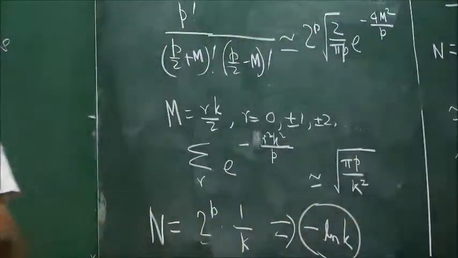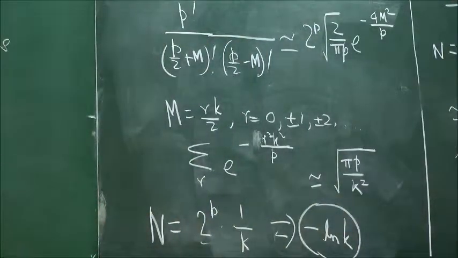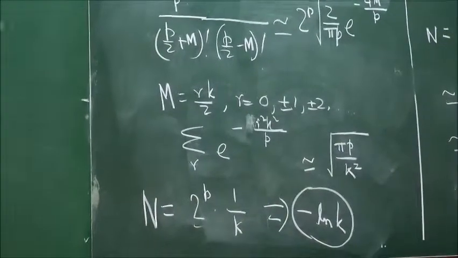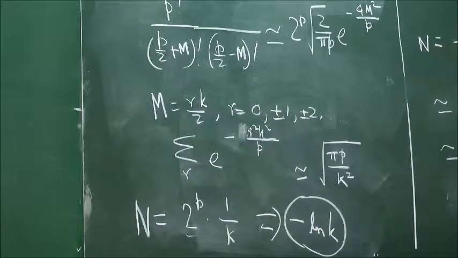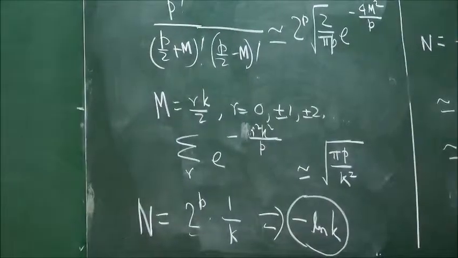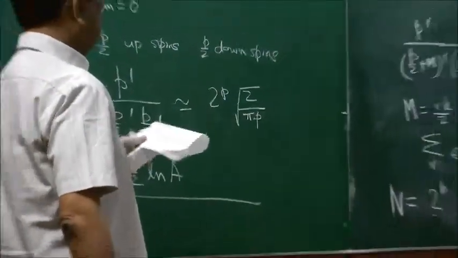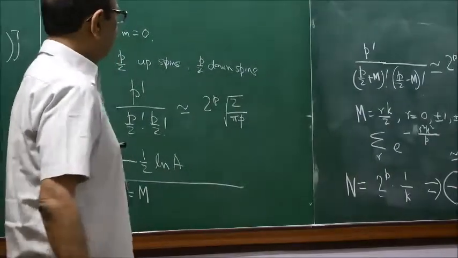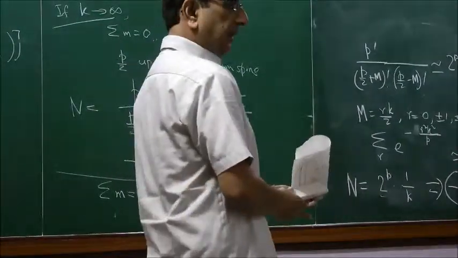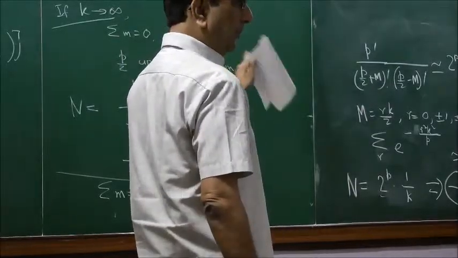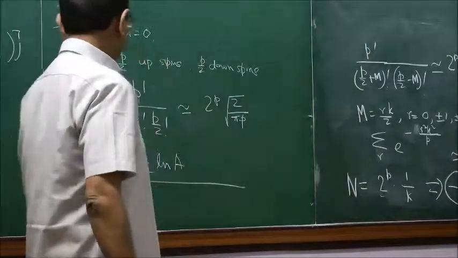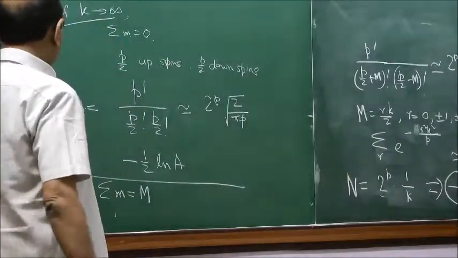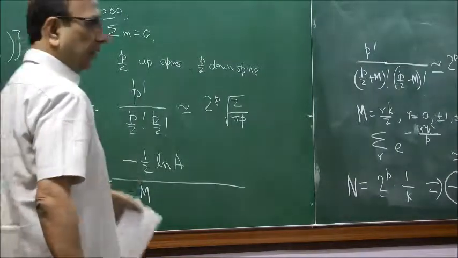So you notice that the two log corrections obtained in the case of finite k are minus 3 log k for the SU2 formulation and minus log k for the U1 formulation, and interestingly the ratio of these two is once again 3 to 1, because they are in the ratio of the log corrections for infinite k also, because there you had minus 3 by 2 and minus half, and here also minus 3 and minus 1, so the ratio is the same in both cases, but in both cases instead of a log a term you are getting a log k term.